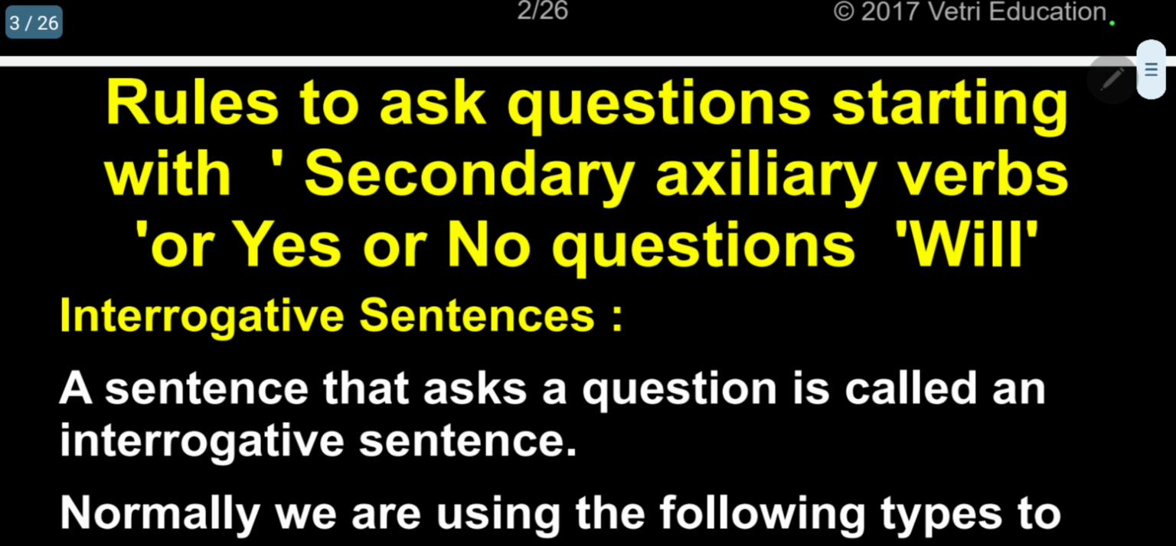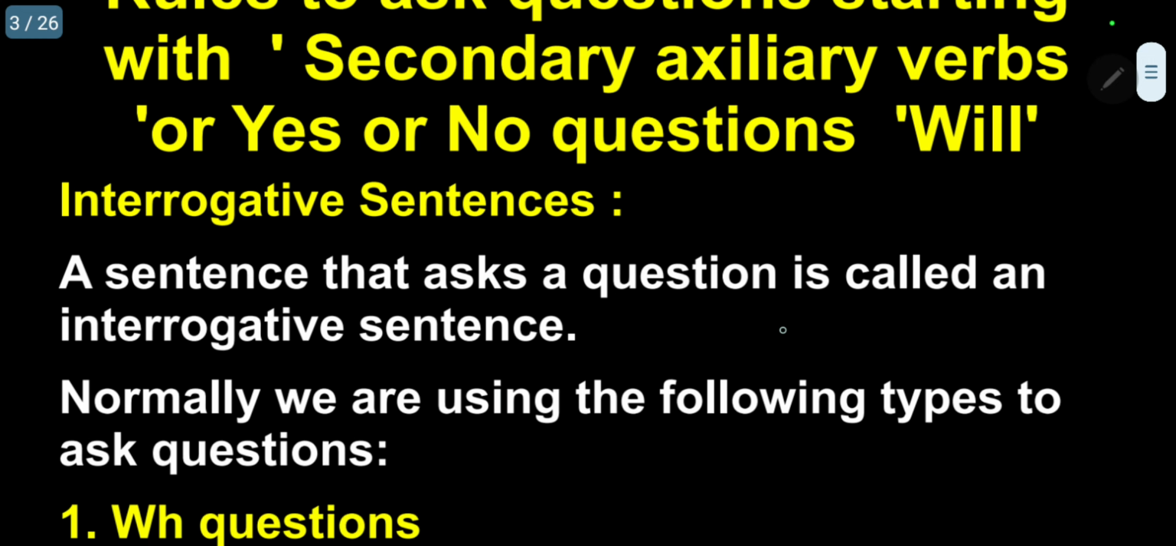Now, rules to ask questions starting with secondary auxiliary verb, or yes or no questions, will. Whenever we say questions, immediately it has to come to our mind: interrogative sentences. What is an interrogative sentence? I can give a definition. A sentence that asks a question is called an interrogative sentence.